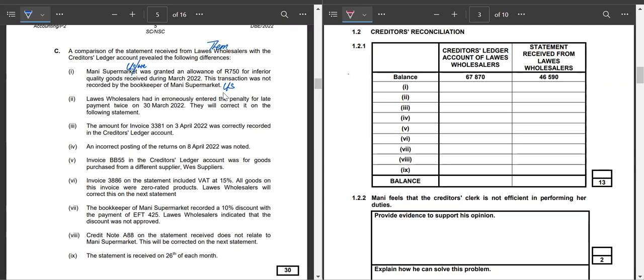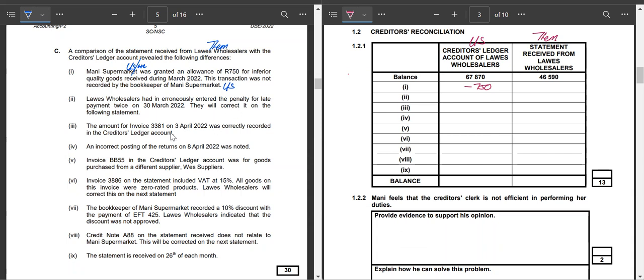So therefore, it means we must come to our creditors ledger. Remember, this has been prepared by us, and the statement has been prepared by them. So this is where we can do our reconciliation. An allowance that has not been recorded by us will come to us here. So you say minus 750 because it is us and has nothing to do with them. So we come to our creditors ledger, minus 750.